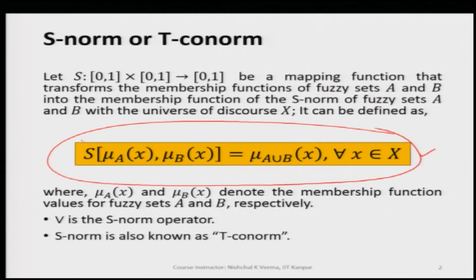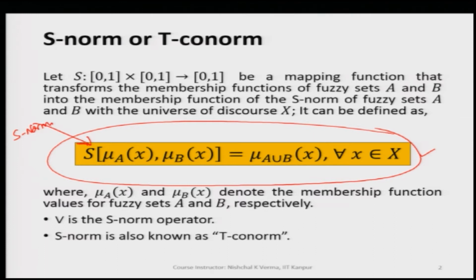So, S is just the operator, which is called the S norm. It is also called T co-norm, as I just mentioned. So, S of the two membership values mu A of x and mu B of x is equal to mu A union B of x.